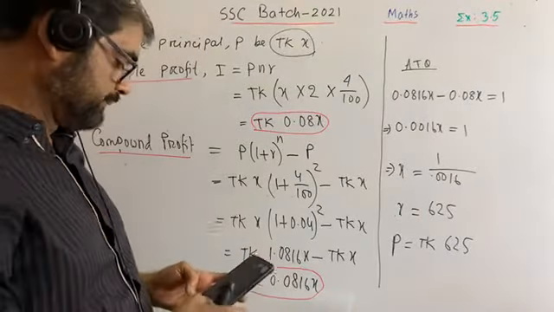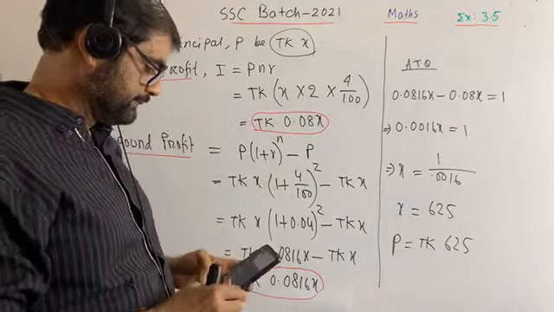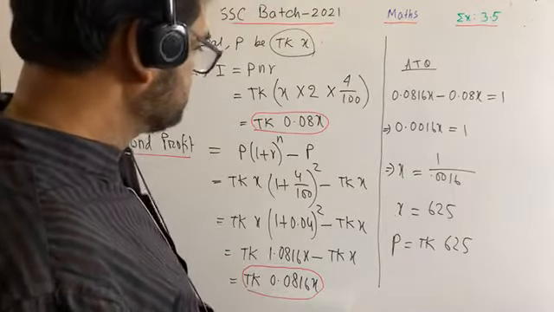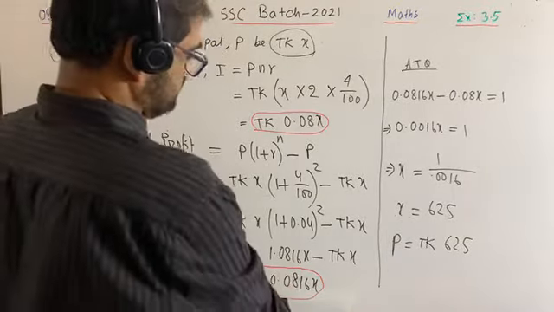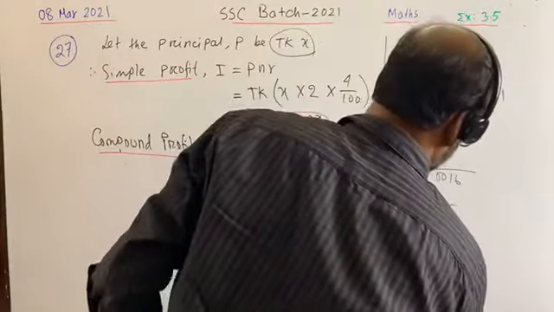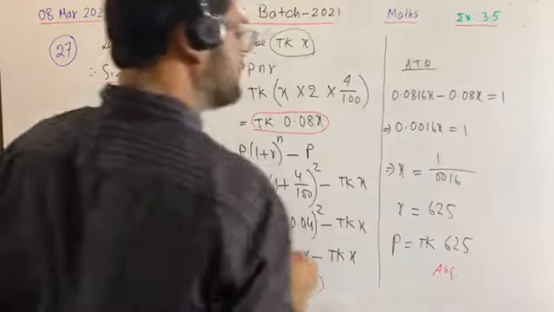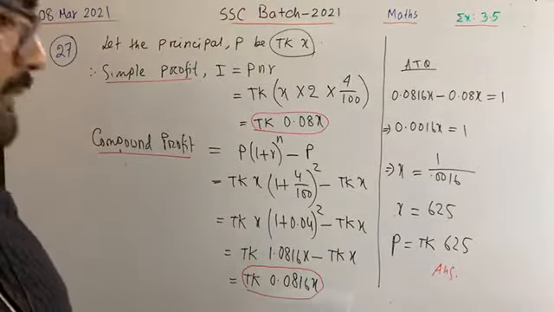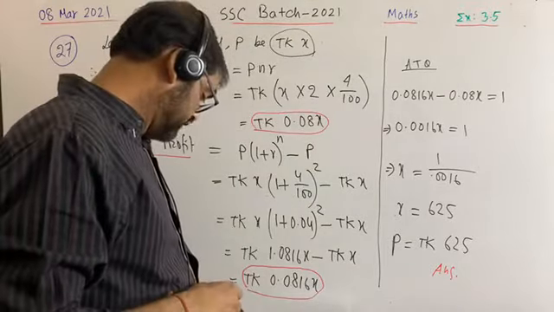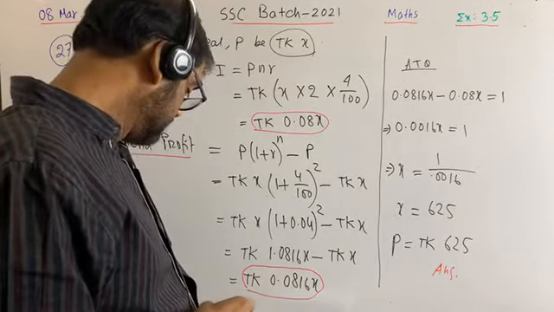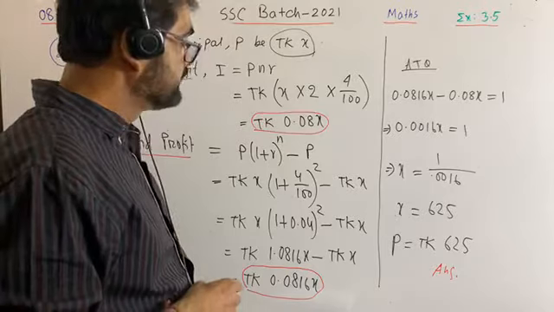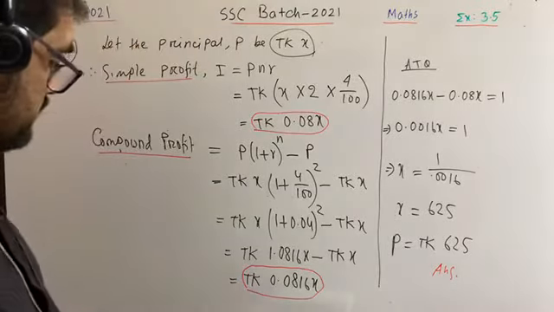Yes, 625. So this is the answer. The required principal is taka 625. You are again requested by me to let me know if you fail to understand anywhere.